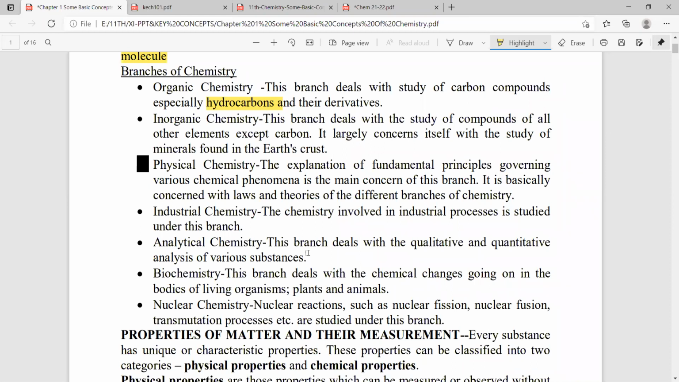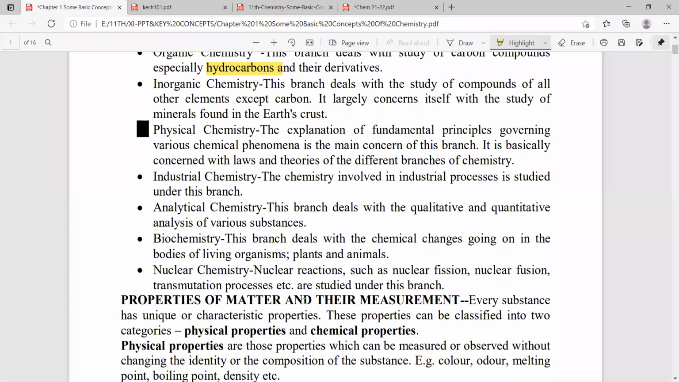So the date is compulsory. You can check it whenever you buy anything. The date is very, very important. If the date is over, don't use it, because you can get side effects and health problems. Okay?